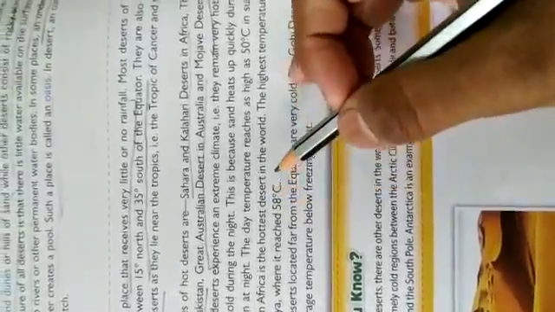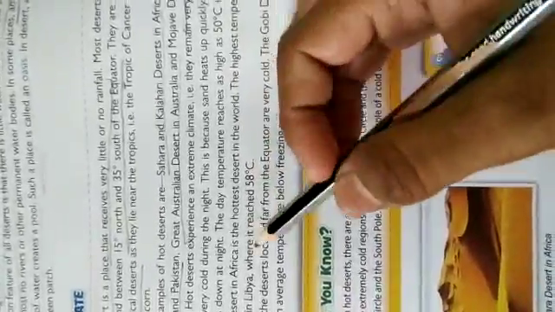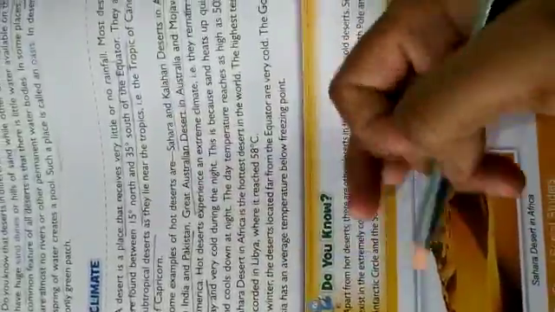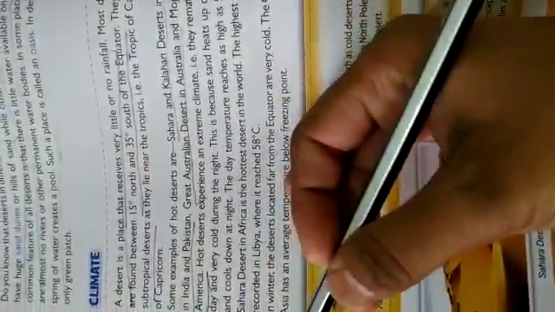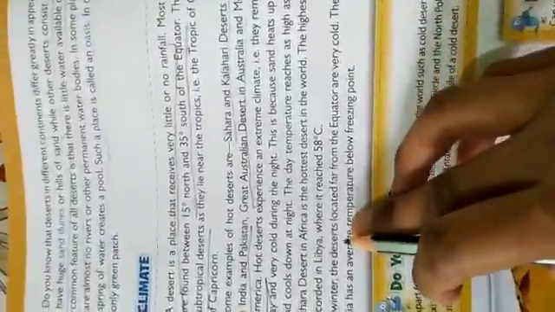The Sahara Desert in Africa is the hottest desert in the world. The highest temperature here was recorded in Libya, where it reached 58 degrees Celsius. In winter, the deserts located far from the equator are very cold. The Gobi Desert in Central Asia has an average temperature below freezing point.